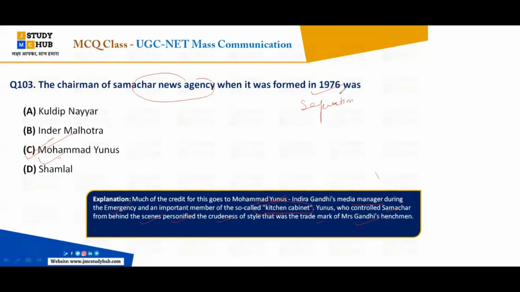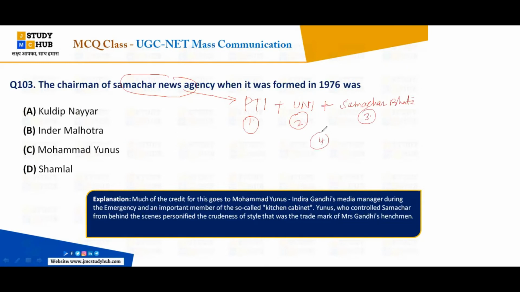Everybody, whose recommendation was that? Yes, absolutely, it was Kuldeep Nair's recommendation to separate the news agencies which were gathered together in Samachar. Which news agencies were these? PTI, UNI, yes. Samachar Bharati, yes. And the fourth, Hindustan Samachar.